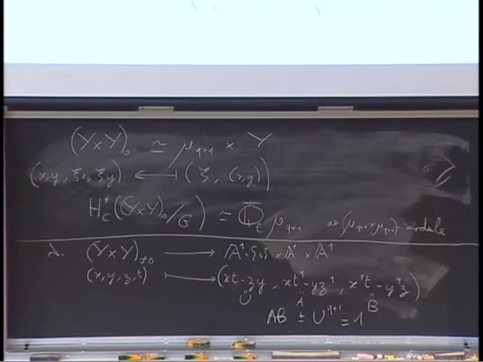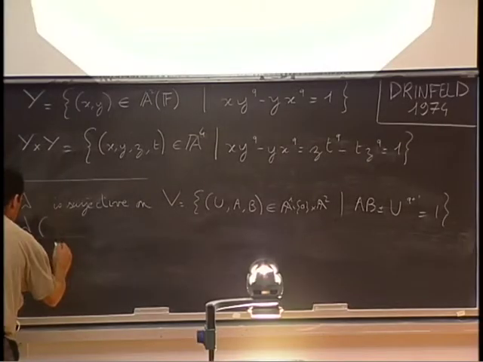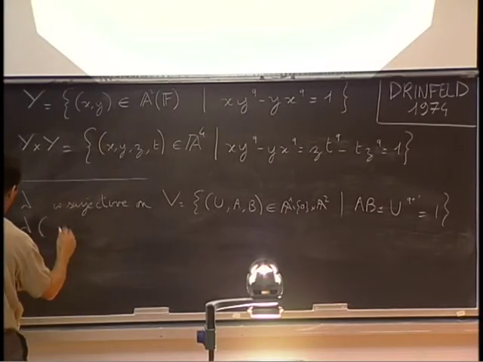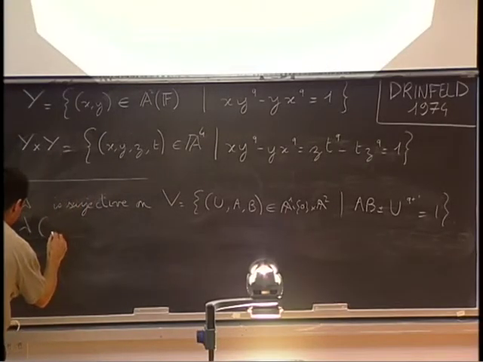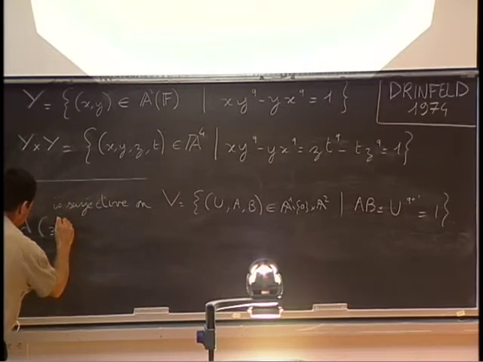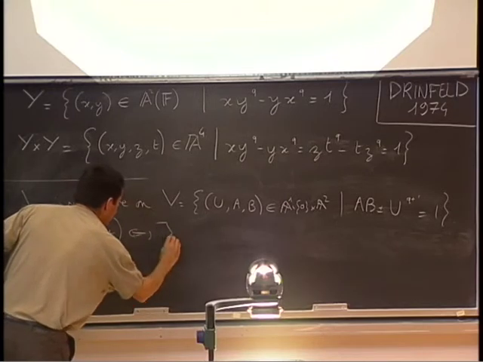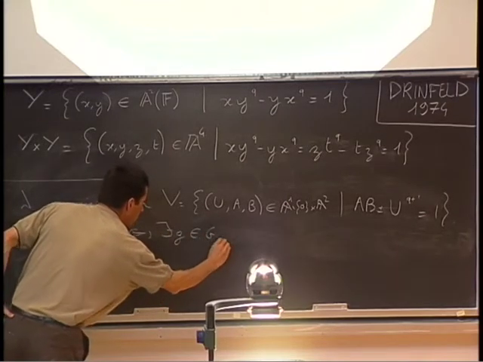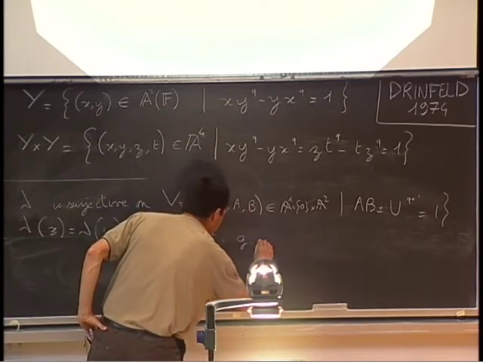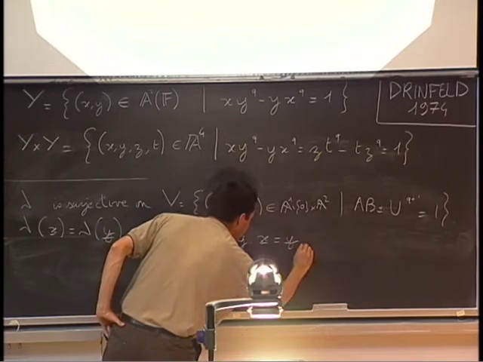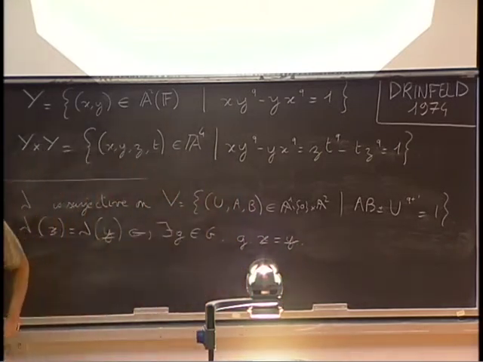And also it satisfies that lambda of, so that's a quadruple, let's call it x underline, is equal to lambda of y underline, if and only if there exists g in G such that g x equals y. So it satisfies again the same property.